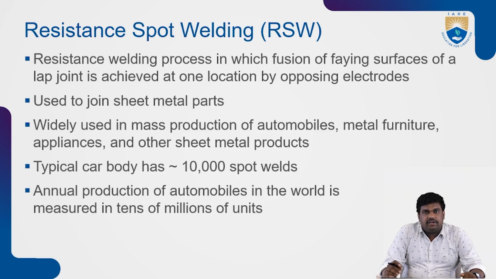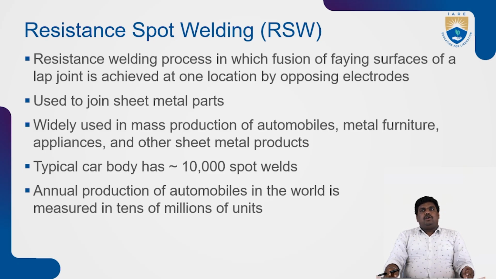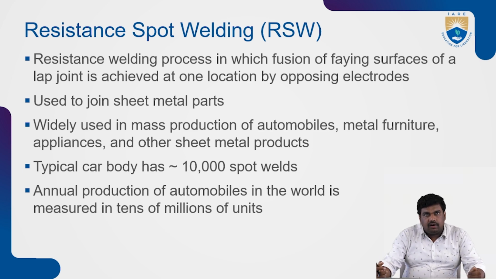And other sheet metal products. A typical car body has 10,000 spot welds, and annual production of automobiles in the world is measured in tens of millions of units.